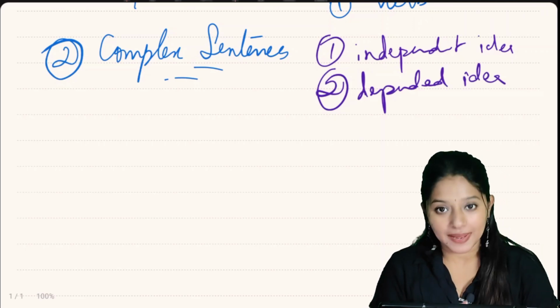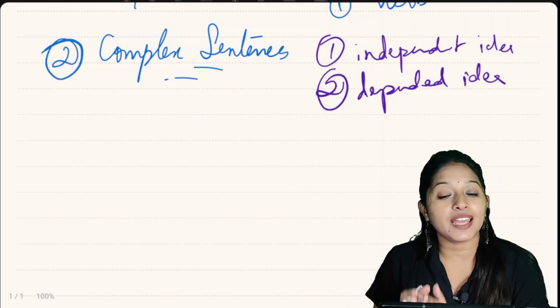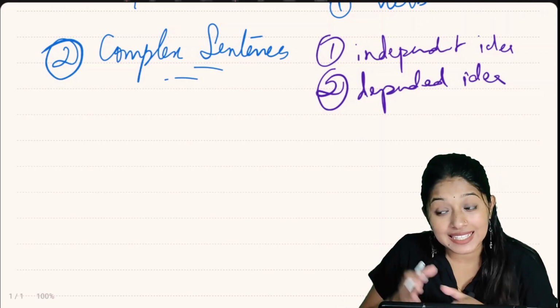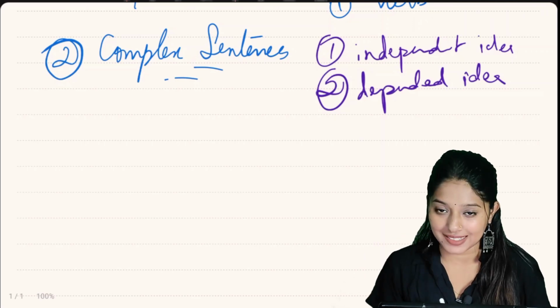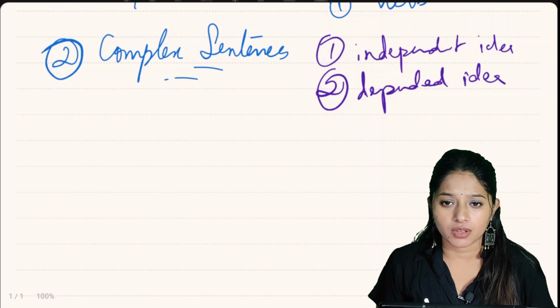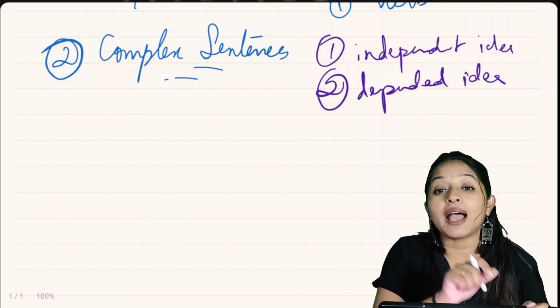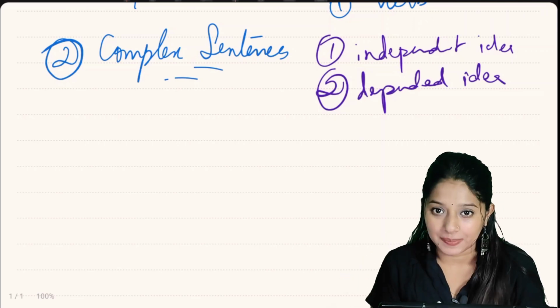Now coming to dependent idea. A dependent idea cannot stand alone as a complete sentence. It needs something to make a complete sentence. For example, because it was raining. So we don't know the rest, right? We need to add something to that sentence to make it complete sense.